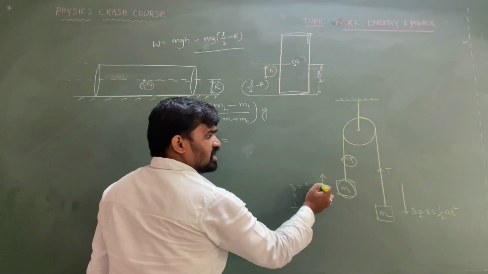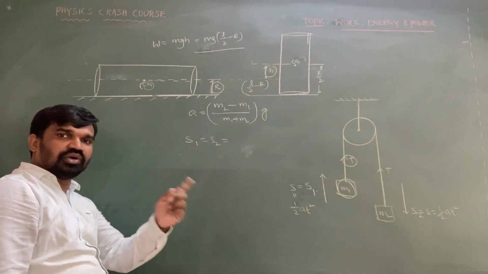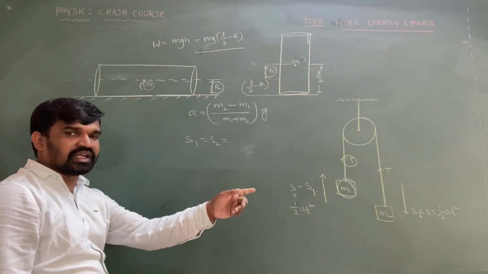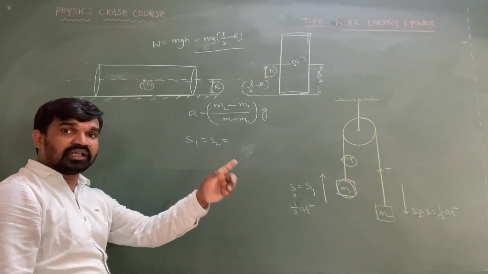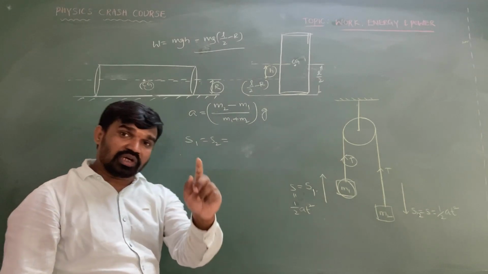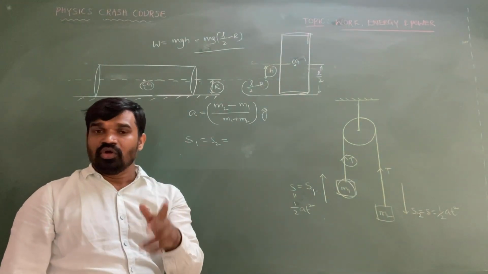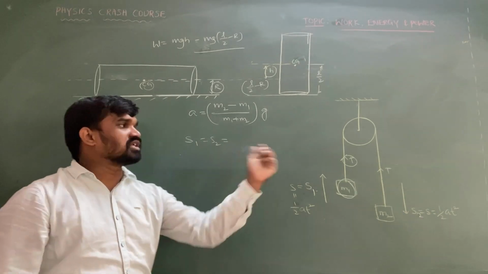This is Ts cos 0, this is Ts cos 180. Ts cos 0 is Ts, Ts cos 180 is minus Ts, and Ts minus Ts is 0. Total work done by the tension on the system is 0. Total work done by the normal force on the system is 0. Total work done by the static friction on the whole system is also 0.